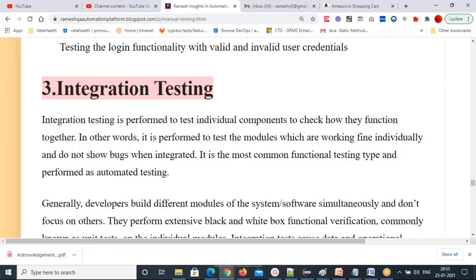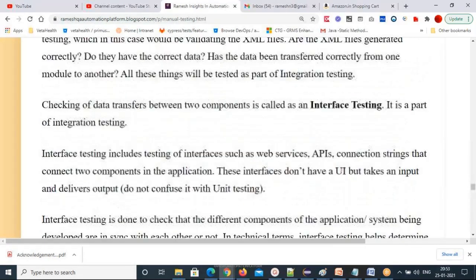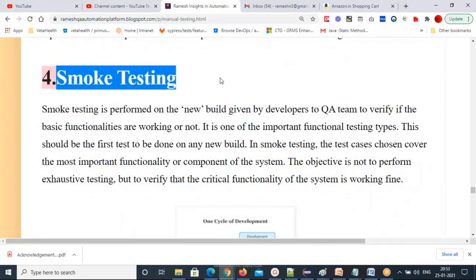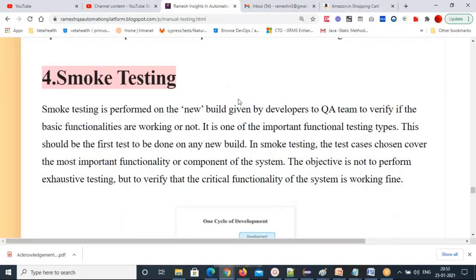I already explained. I don't want to repeat this again and again. That's why I'm skipping this completely. The most important thing is smoke testing. Any questions you have on integration before moving to the next test level? No, sir.